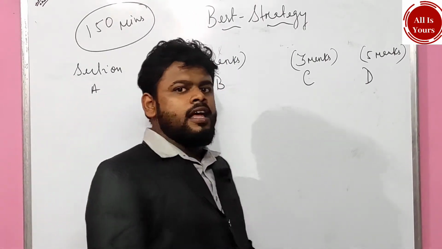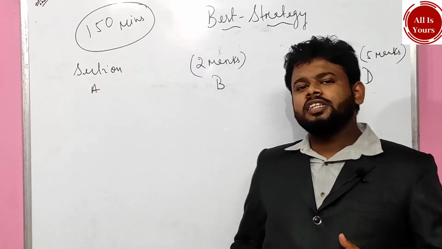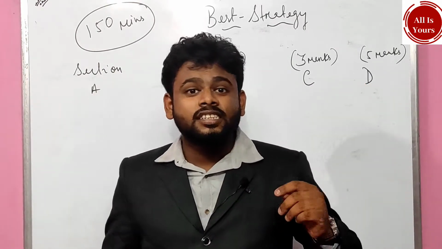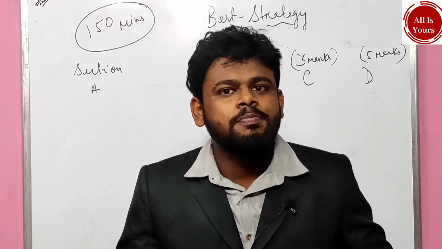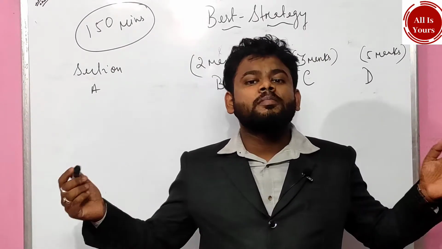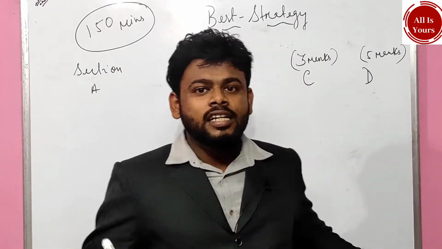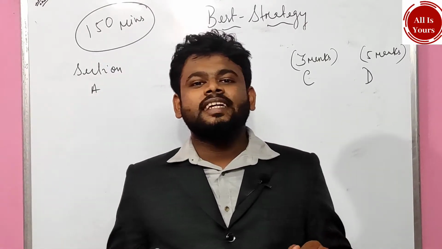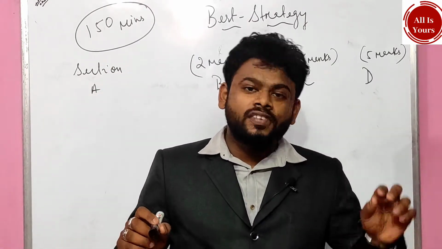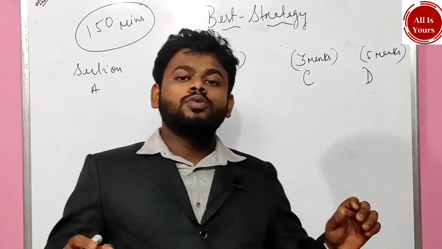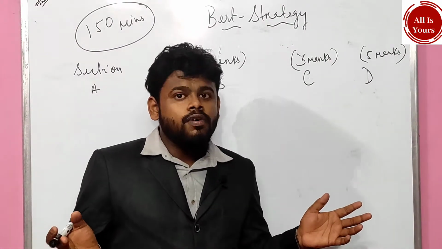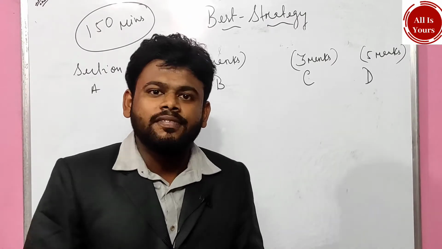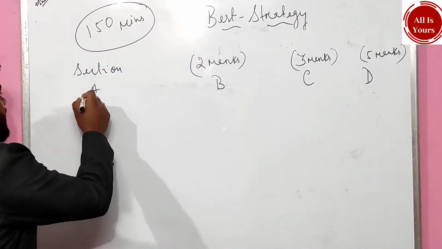As you know, there are 4 sections in the science paper: section A, section B, section C and section D. The total number of questions is 36, out of which questions 1 to 20 come in section A, which comprises case study, MCQ, one-word answers, as well as some define-the-following questions. Let us understand section A.